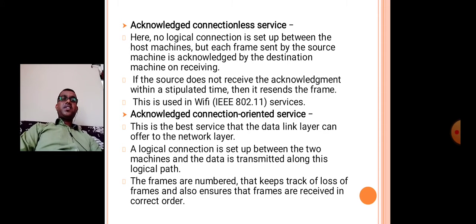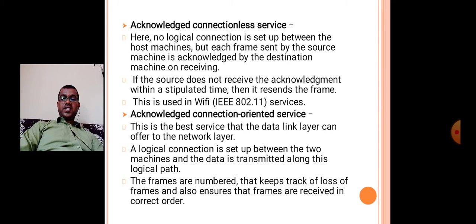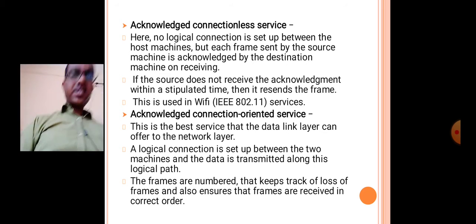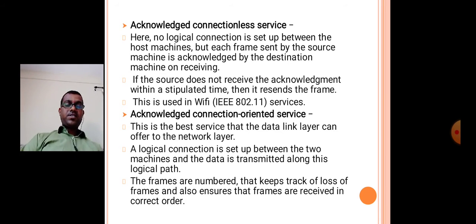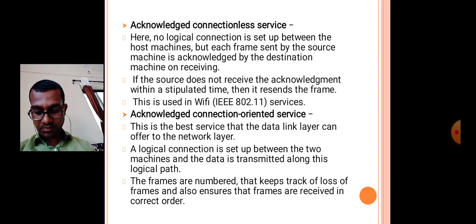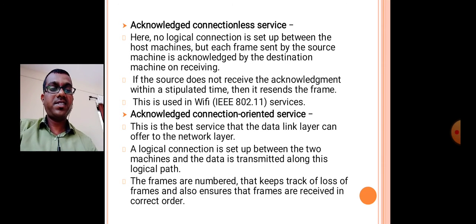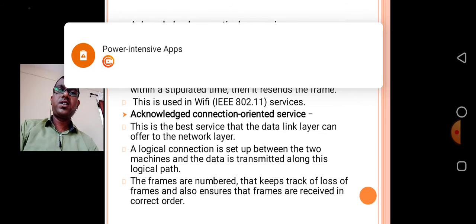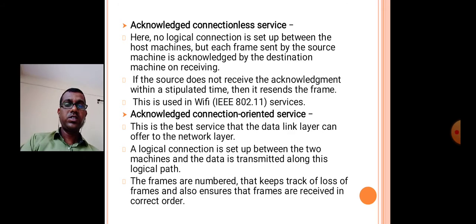In it, the source and destination machines establish a connection before any data is transferred. Each frame sent is numbered, and the data link layer guarantees that each frame sent is received. It also guarantees that each frame is received exactly once and that all frames are received in the right order.